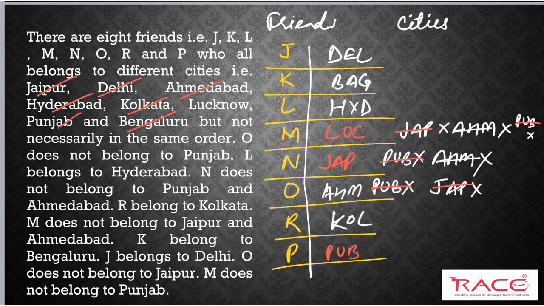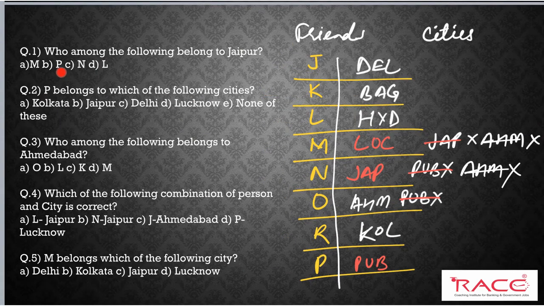Now let's solve the questions. So here are 5 questions. First question, who among the following belongs to Jaipur? So which person belongs to Jaipur? N. So the right answer is option C. Next, P belongs to which of the following cities? So P belongs to Punjab. So the right answer is Punjab. So none of these. Next, who among the following belongs to Ahmedabad? O belongs to Ahmedabad. So option A is the right answer.